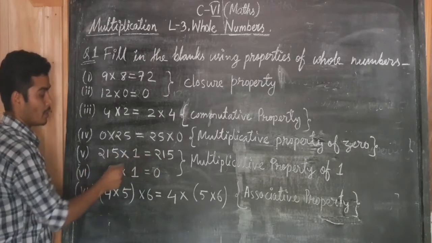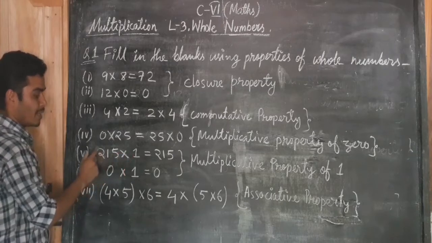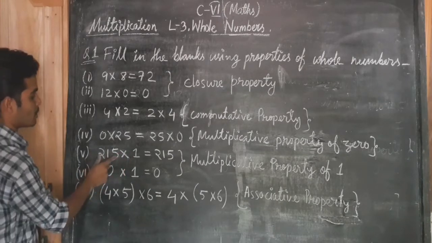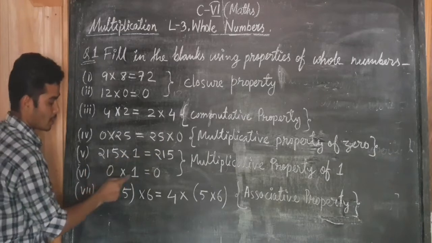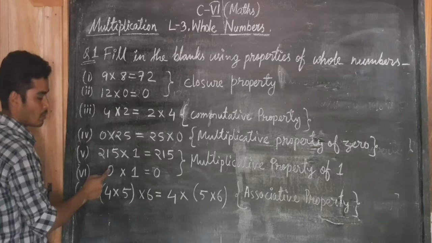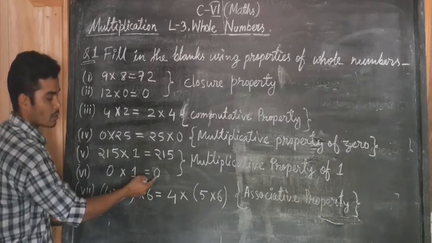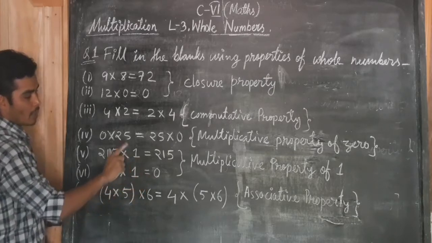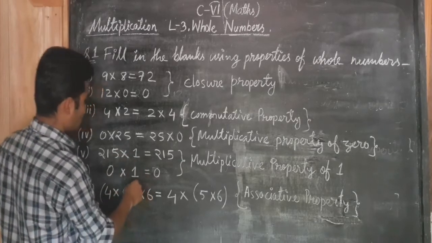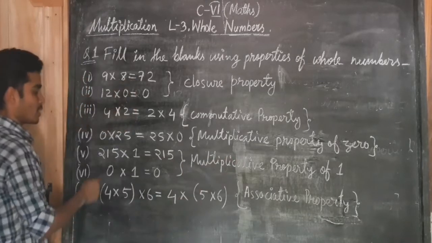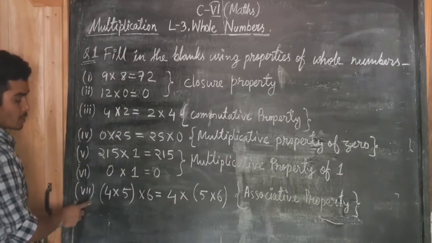Here we have multiplied 1 with 0, and the answer is the number itself, 0. So this property of whole numbers in multiplication is called multiplicative property of 1. Now let's move to the next question.